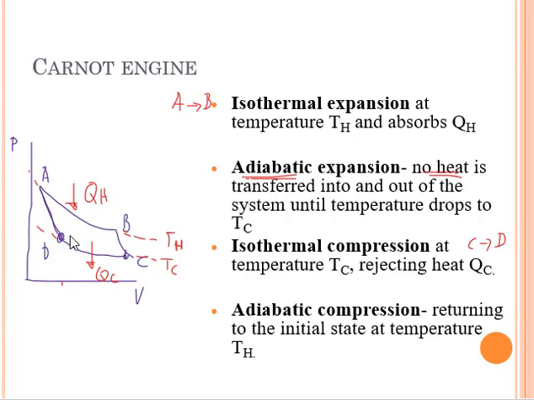And then from B to A, there's an adiabatic compression. Again, no heat is added or flowing out of the system, but it will move back to its initial state at the higher temperature TH. So that's the Carnot engine, but that one is an ideal engine.